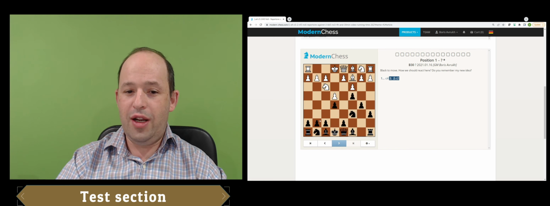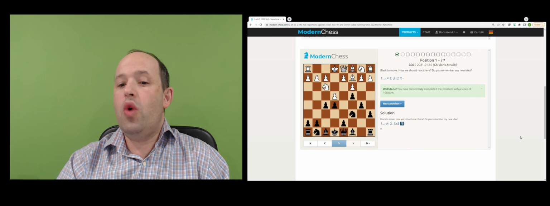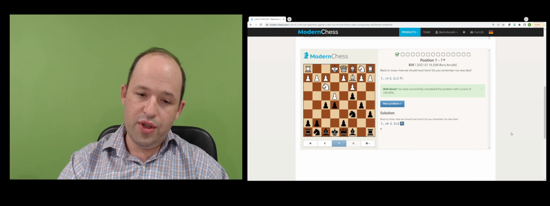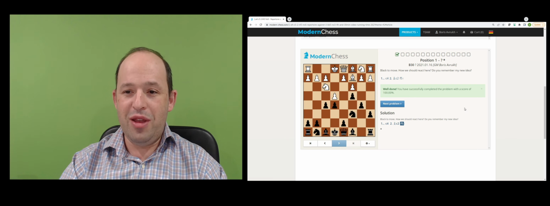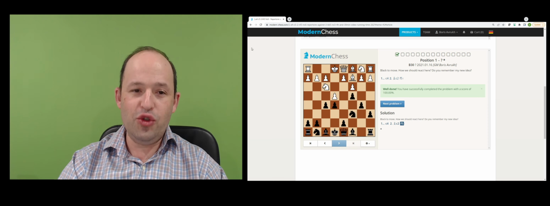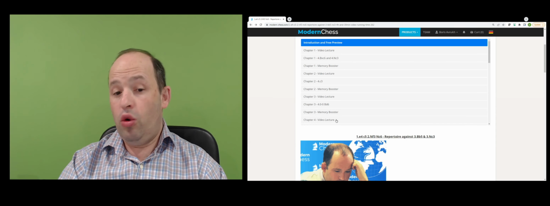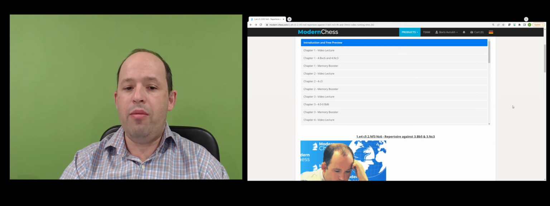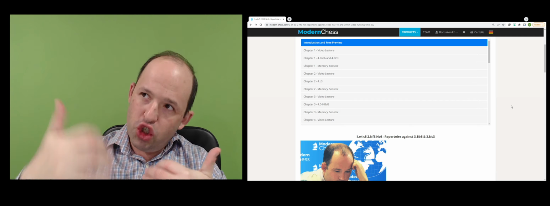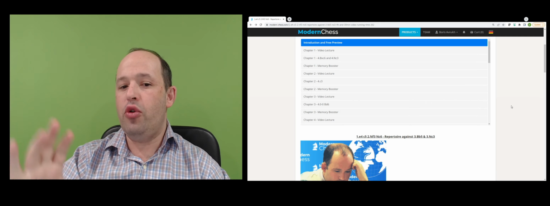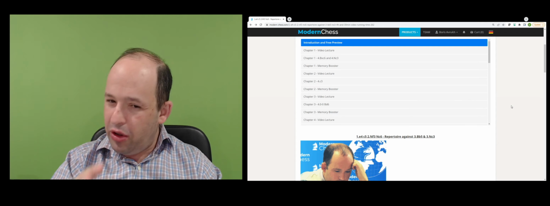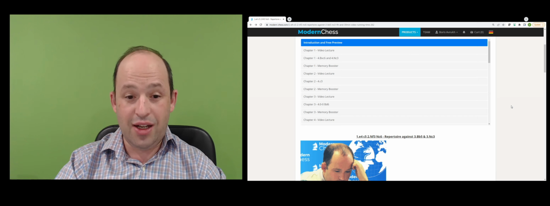So if I remember correctly, there is this remarkable new idea that I found while working on this database. So it's definitely recommended by the engine. Here you move to the next problem if you want. So far, once you solved, 100% success. Now, very nice. Definitely memory booster, but it's maybe to sharpen your ideas. You know, memory booster could be some very important position to remember the plan. Here it will be more in a tactical direction.